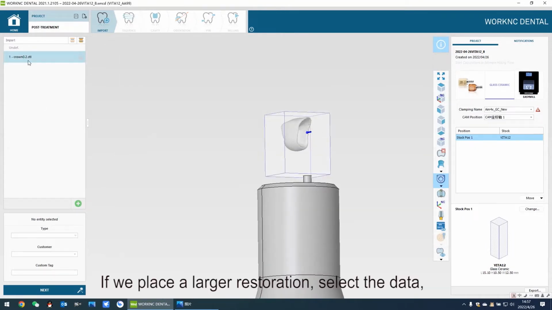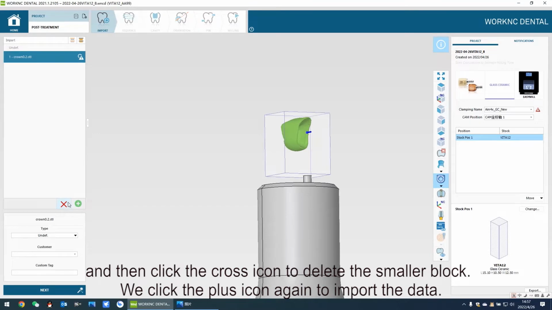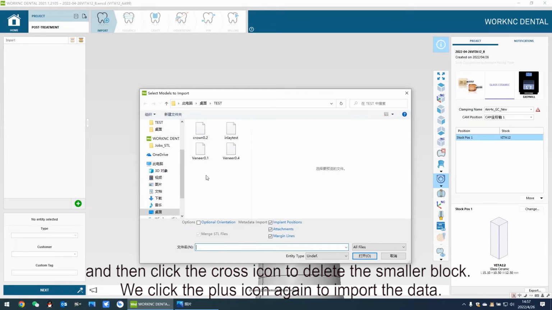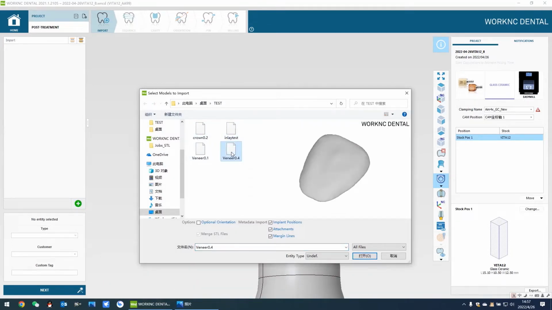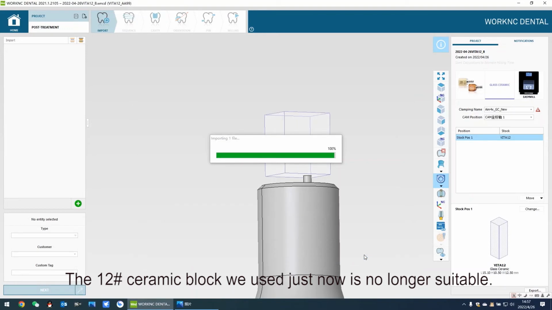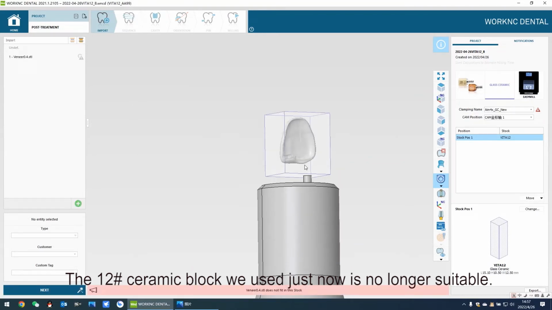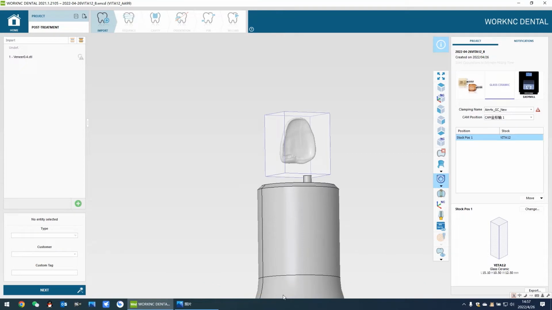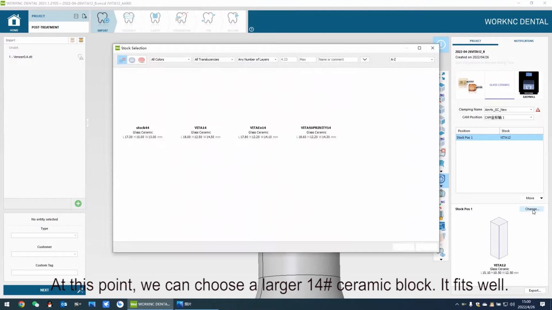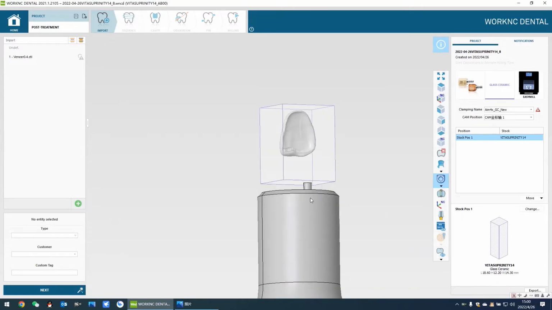If we place a larger restoration, select the data, and then click the cross icon to delete the smaller block. We click the plus icon again to import the data. Import a larger one, a veneer. The 12# ceramic block we used just now is no longer suitable. At this point, we can choose a larger 14# ceramic block. It fits well. Let's continue with this veneer.